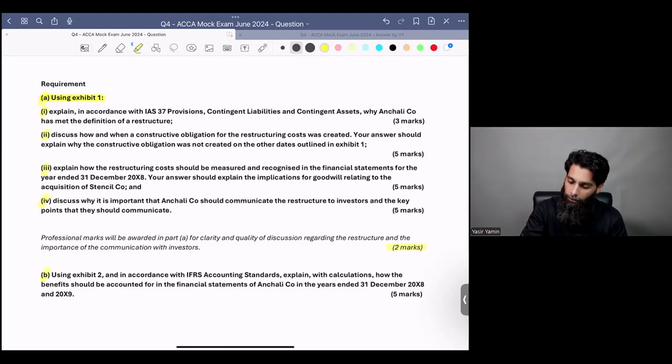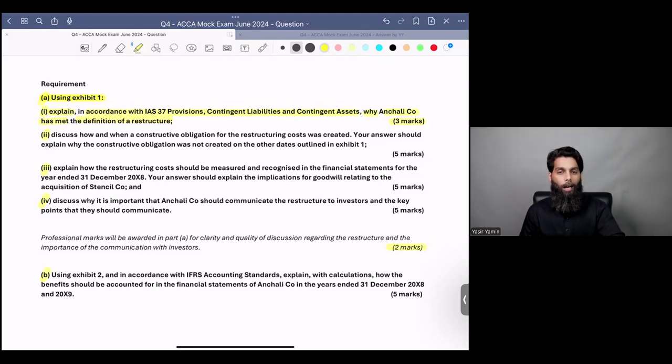So for the first 3 marks, the examiner asks you to explain, in accordance with IAS 37 Provisions, Contingent Liabilities and Contingent Assets, why Anchali company has met the definition of a restructure. The first requirement for 3 marks is not a complex requirement overall. It's not an accounting requirement, so to say. There are no number crunchings in requirement number 1.